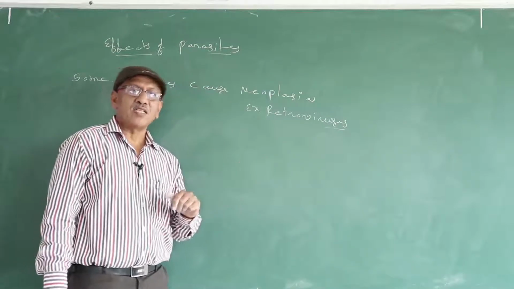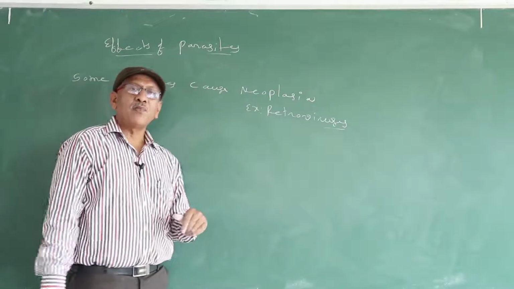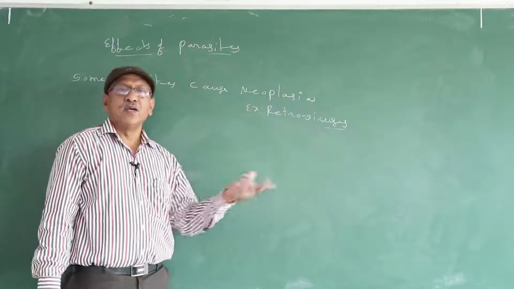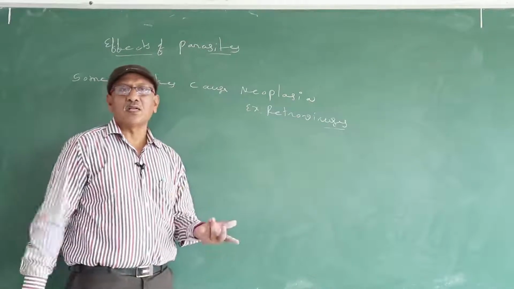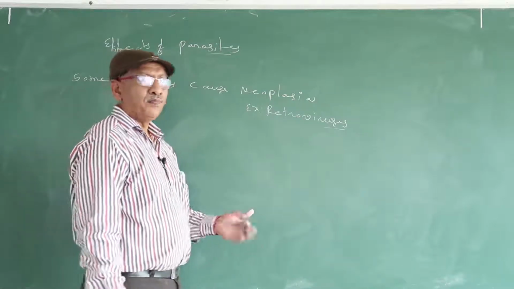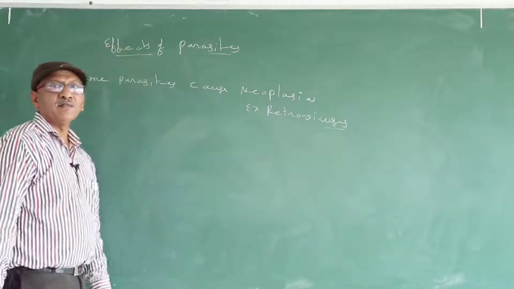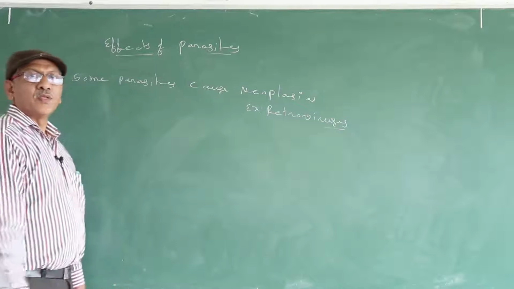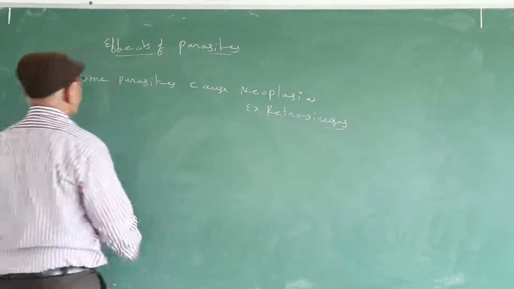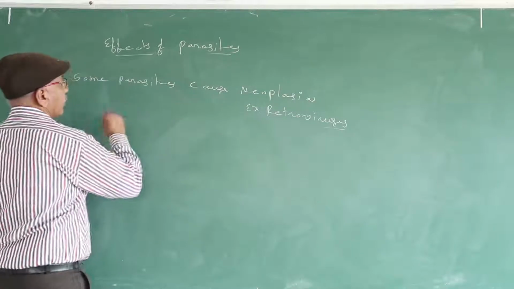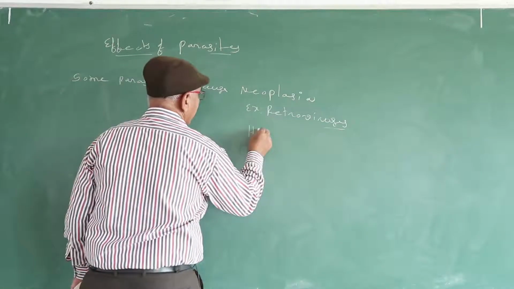What is reverse transcription? Formation of double stranded DNA from single stranded RNA is known as reverse transcription. Example, HIV. So next one, hyperplasia.